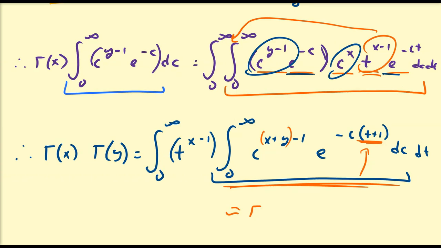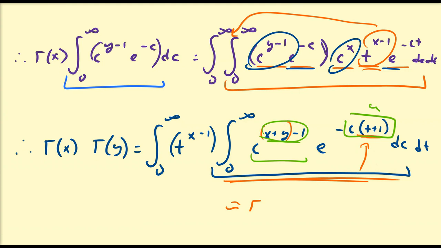So what can we do to transform that into an integral? Well, notice that this exponent here, the c to the x plus y minus 1, has no dependence, at least in terms of the exponent, in terms of c or t. So I can just define this term to be equal to u, and then I'm going to have something to some power, e to the minus u du, and then I can transform that into a gamma function. At least that's the idea, right?